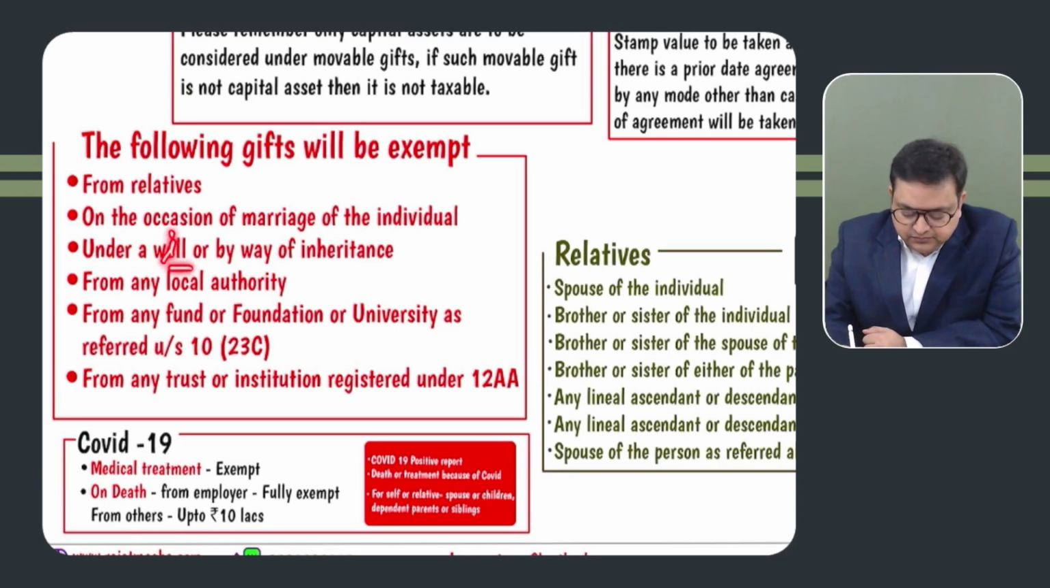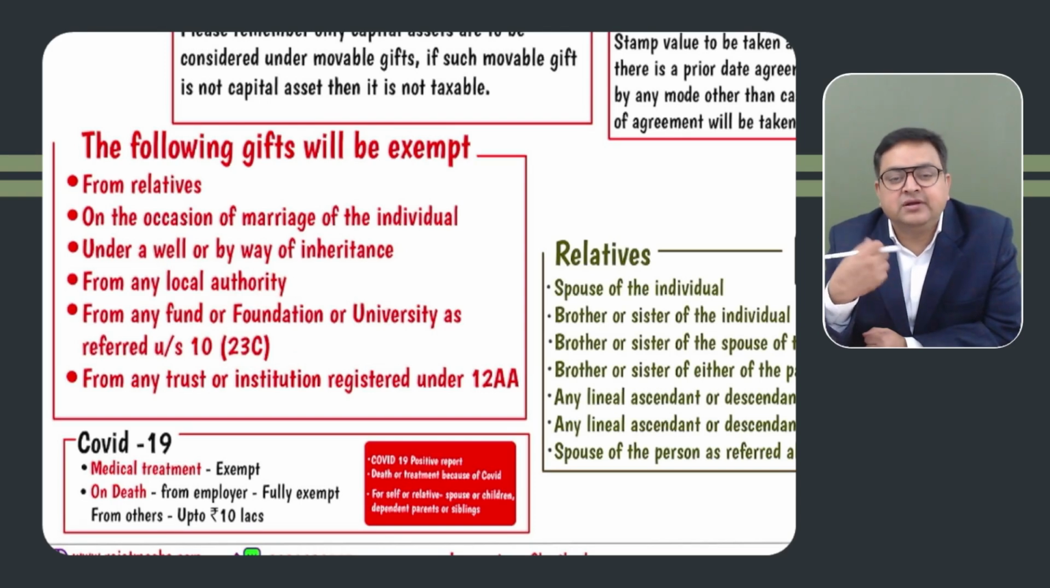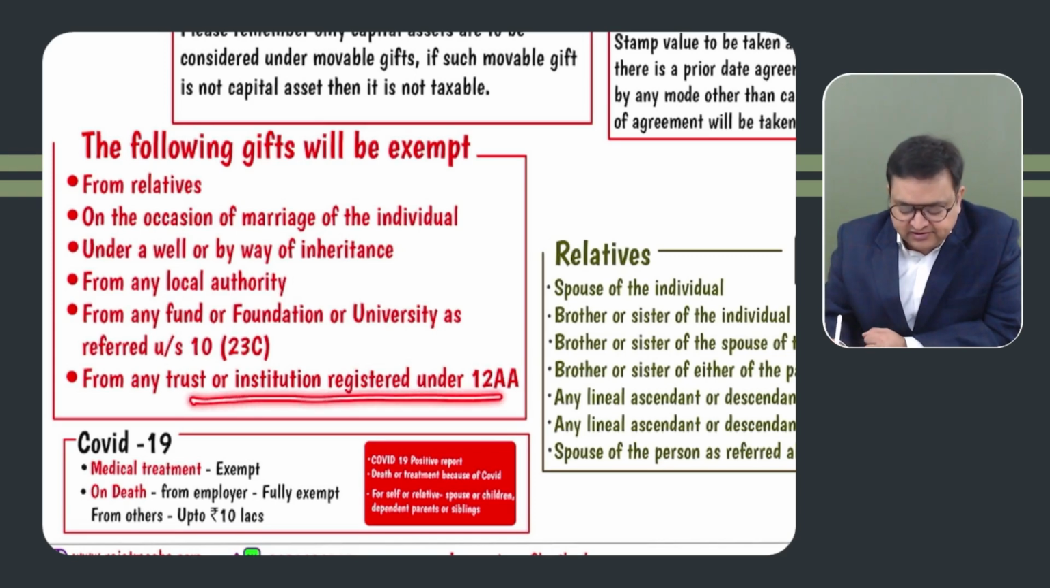Under a will or by way of inheritance, when we receive the gift, it is exempt. From any local authority or from any fund or foundation or NGO which is referred to under section 10(23C), you don't have to remember this section number, or section 12AA or 12AB. These are approved charitable institutions. So whenever we receive a gift from any approved charitable institution, the examiner can give you that the assessee has received from Tata Memorial Cancer Research Institution, that is an exempt gift. From a local authority, that is an exempt gift. From trusts, institutions, NGOs, etc., which are registered under section 12AA or 12AB, these are also exempt gifts. So please remember, these gifts are exempt.